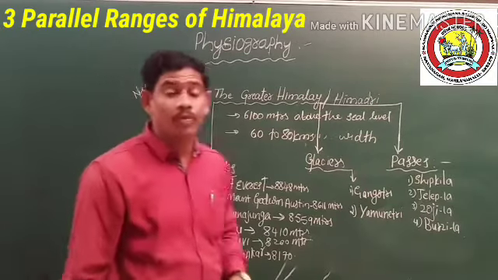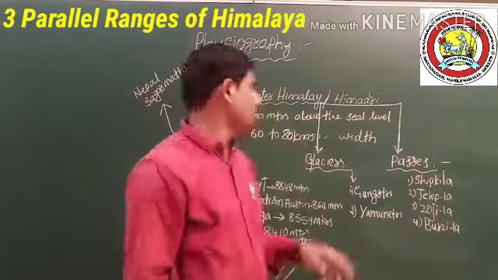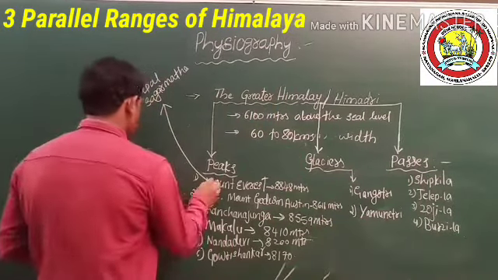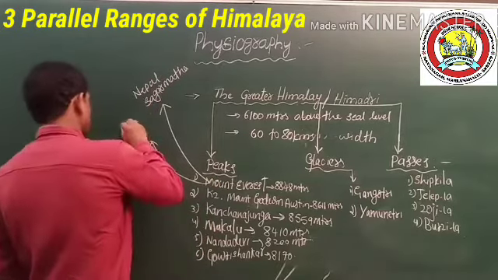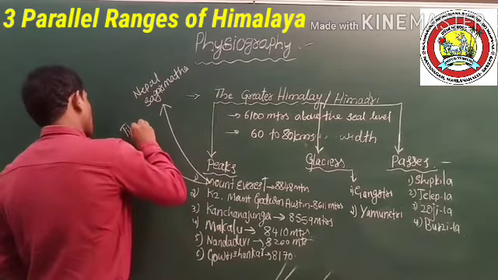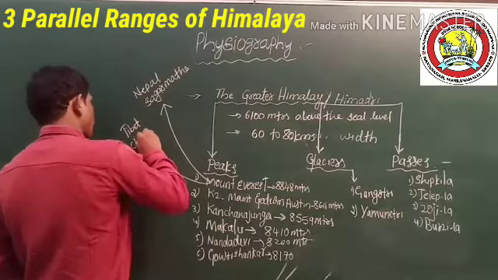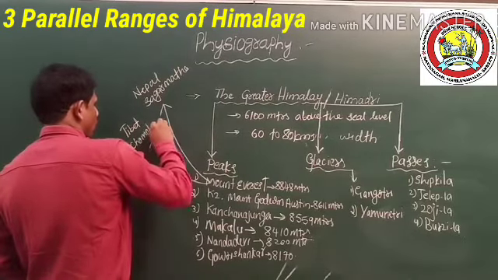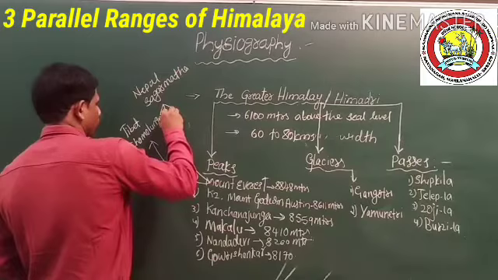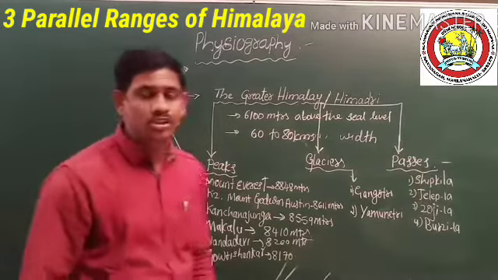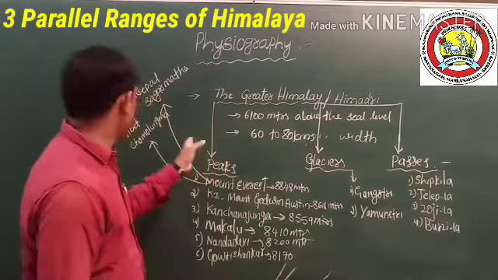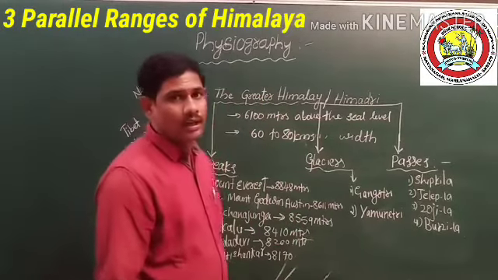The name of Mount Everest in Nepal is Sagarmatha, and in Tibet it is called Chomolungma.